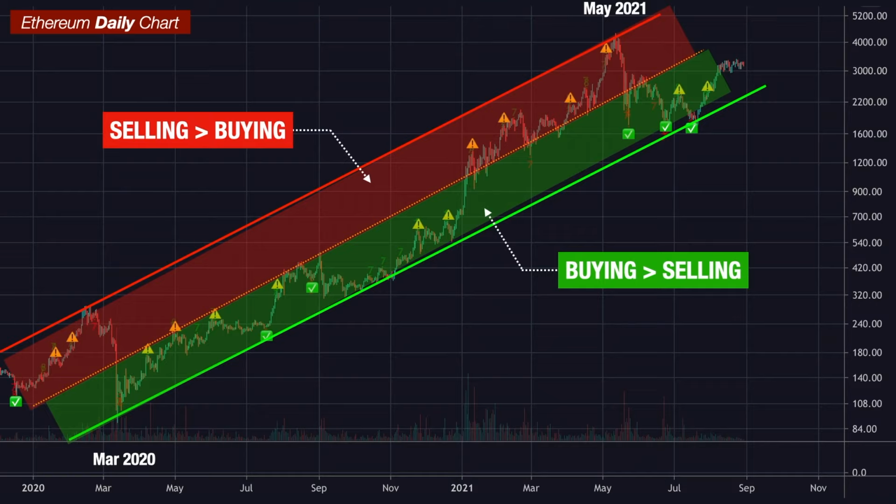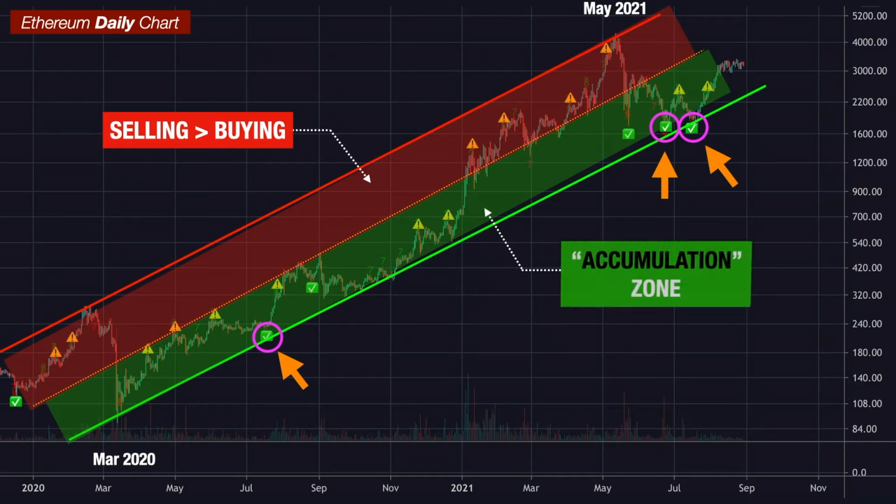So whenever Ethereum is traded within this lower half of this trend channel, that is a time for us to buy and accumulate as much Ethereum as possible, especially when Ethereum is approaching the lower support line and confirmed by a DMARC9 buy signal. That will be a great buying opportunity whenever that happens. I call this area the accumulation zone.